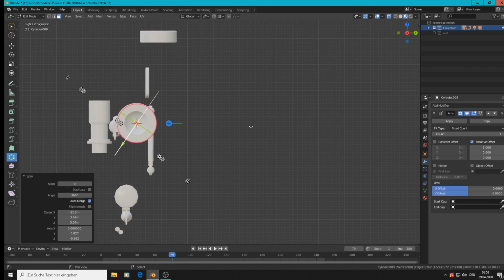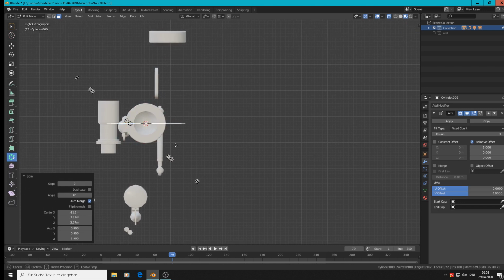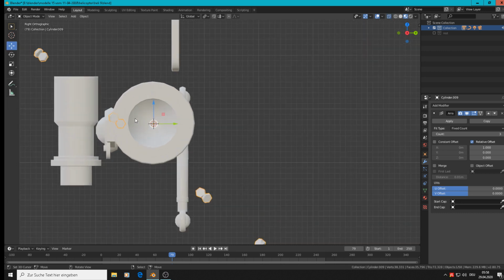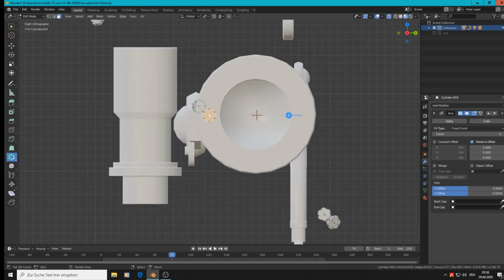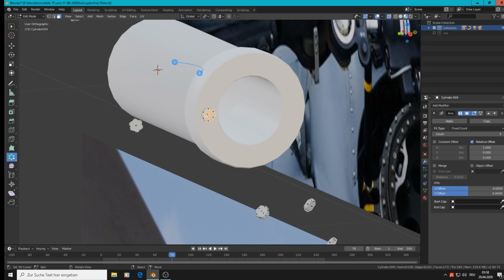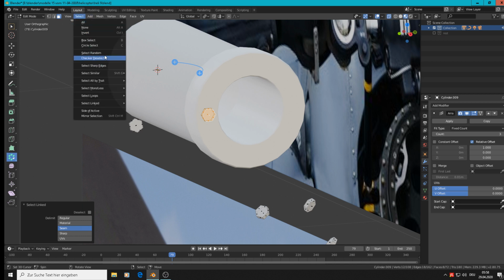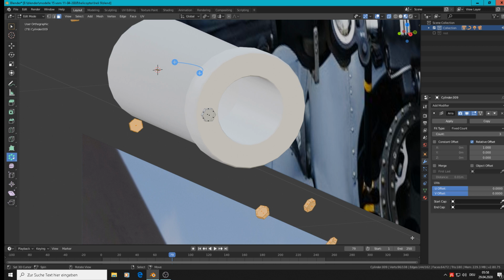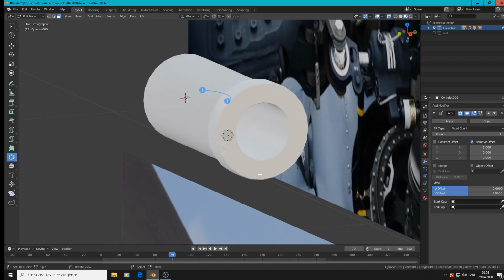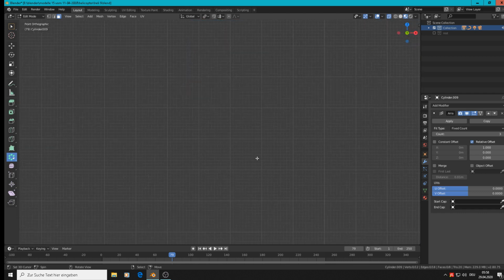Sometimes it's better when we have no plan what we do there. Yeah. X, delete all this stuff there. Wow. So I only select that one, and then to get all, I invert the selection. Select inverse. So all others are marked, and X, delete vertices, so they all are gone.